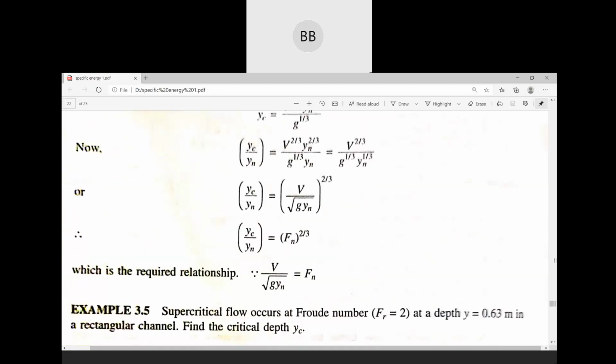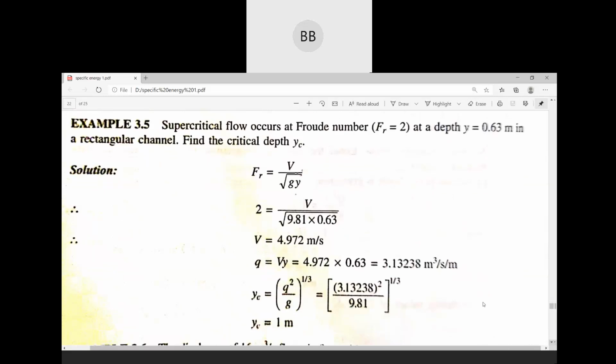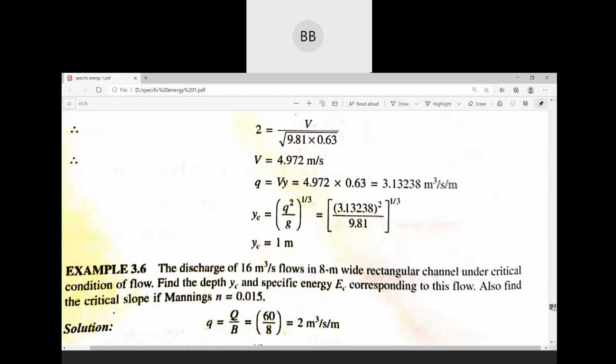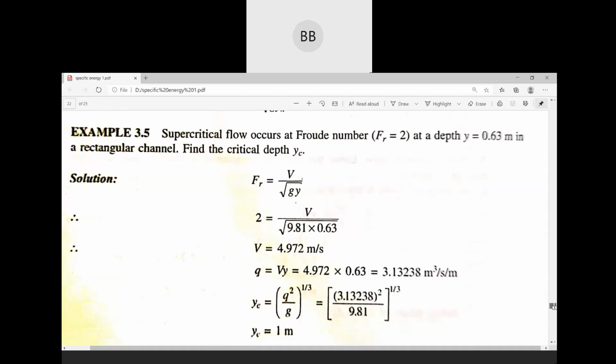So then we move on to the next numerical. It's very simple. Next numerical, what is given? That supercritical flow occurs at a Froude number given, at a depth also given in meters, for a rectangular channel. Find out the critical depth.